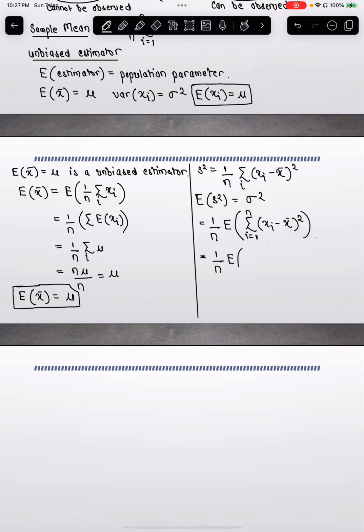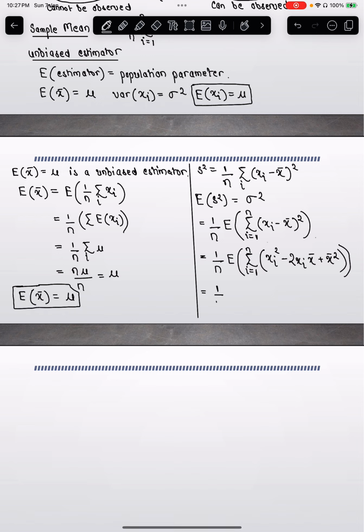Expectation of summation from i equal to 1 to n. Now I can expand this square out, so xi squared minus 2 xi x bar plus x bar squared.